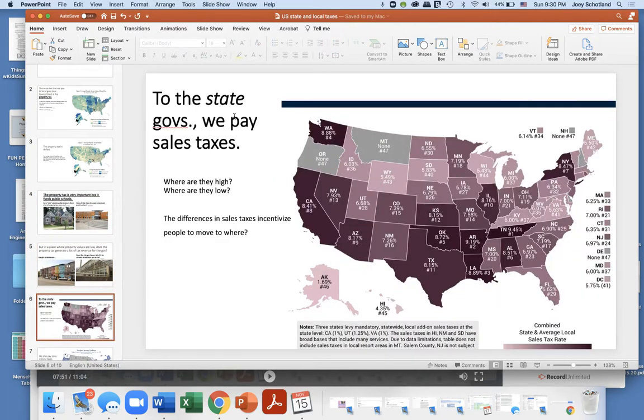To the state governments, we pay sales taxes. So I'll give you a second to look at Massachusetts. We pay 6.25%, so we rank roughly 33rd out of 50 states. Where are the sales taxes high? Where are the sales taxes low? And the differences in state sales taxes incentivize people to move to where?